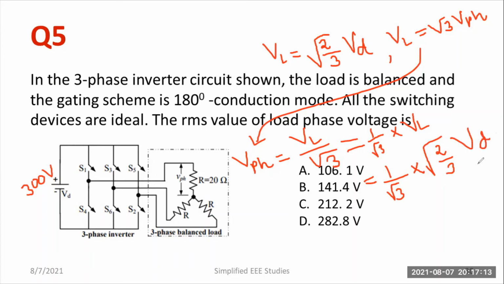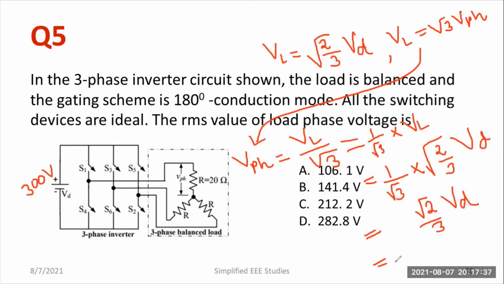Don't forget to write VD. Here, 1 by root 3 times root 2 by root 3. What is root 3 into root 3? It is nothing but 3. So I'm going to modify it to root 2 divided by 3 into VD.